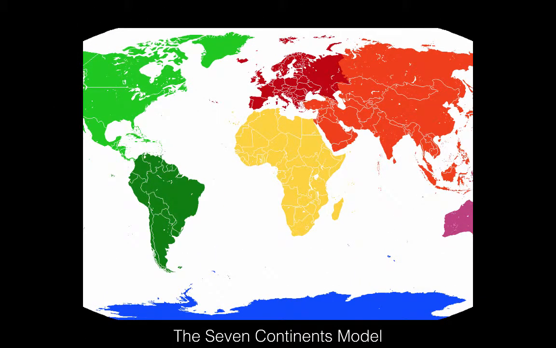And this map shows the 7 continents. The light green is North America, darker green is South America, the blue at the bottom is a very stretched Antarctica, yellow is Africa, red is Europe, orange is Asia, and the islands nearby, and then we have pink Australia on the edge, about half cut off.